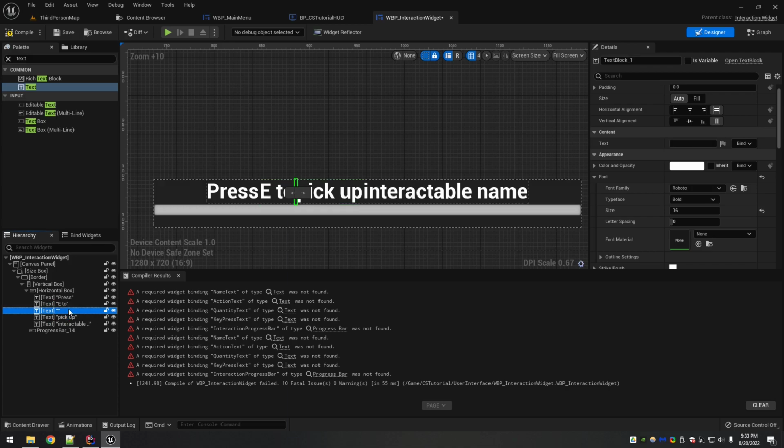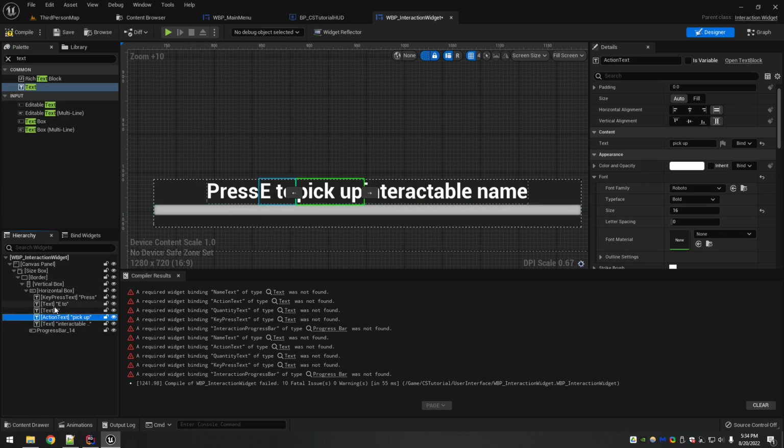Did I make too many? So this one, here, this will fix it. So this one is going to be key press text, because this is where you change the variable name to make it match. You can also change it right up here. This button is to make it a variable for the blueprint graph, which we're not going to use. E2, that text isn't going to be edited. We can leave that. This one will be action text.